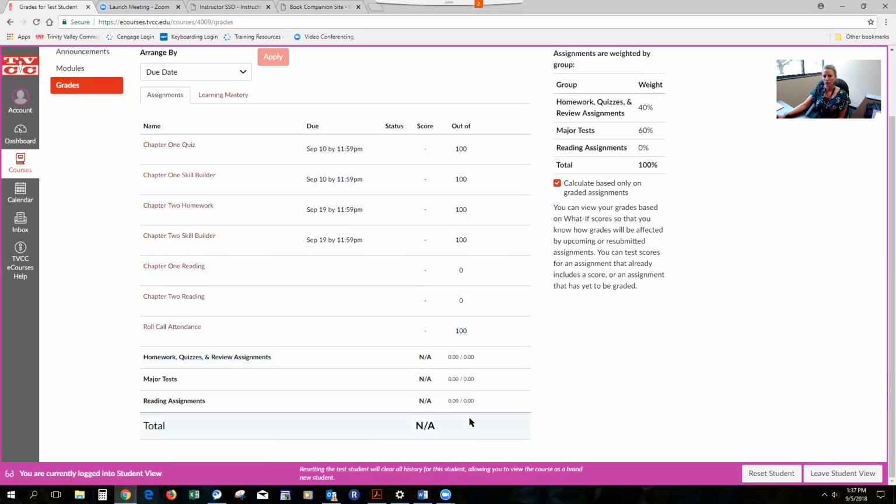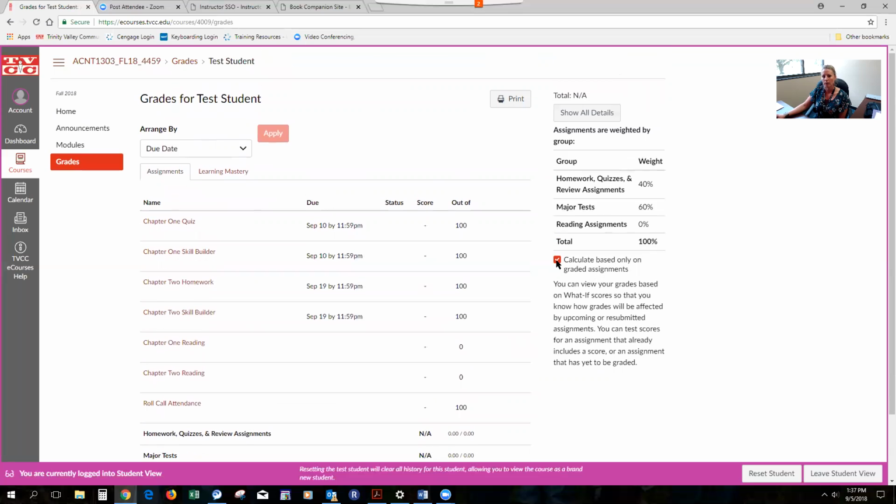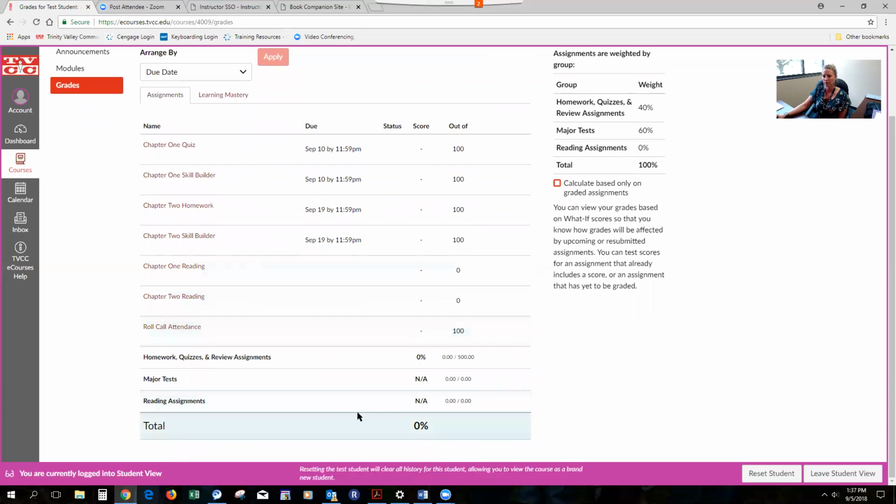Always at the very bottom, you can see your total score or your overall percentage for the class. And you can check whether you want your percentage to be calculated based on graded assignments only. Some students like to uncheck this because maybe they haven't completed certain assignments, and it'll tell them, I haven't done anything in the course, so my total is 0%.